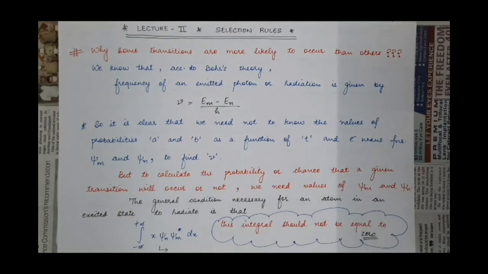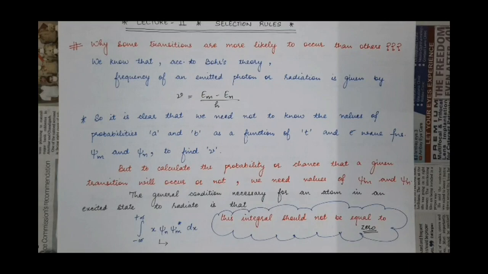which are psi m and psi n. And in the previous lecture we have already studied the condition when the electron is undergoing transition from mth state to nth state. Then what will be the average position of the electron? We can find the average position of the electron by using its expectation value. So the expectation value of position is given by this integral from minus infinity to plus infinity x into psi n into the complex conjugate of psi m into dx.